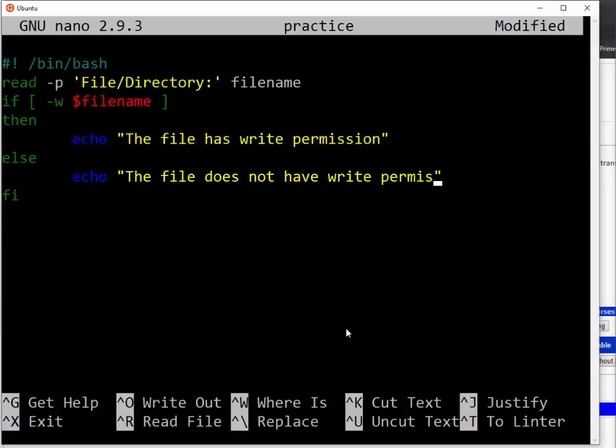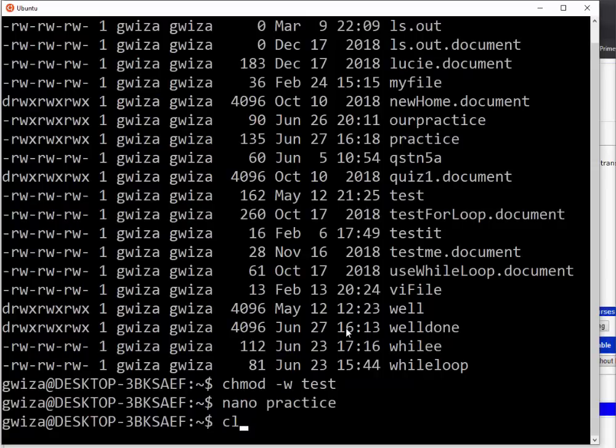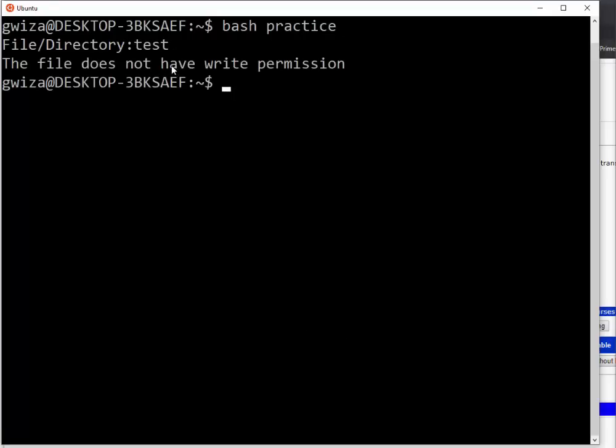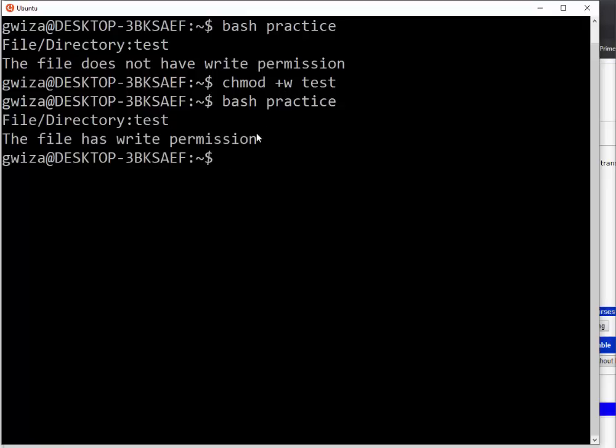So I think you are able to see from here. What I am going to do is bash practice. Let me put my test. So the file does not have write permission. So let me go back and then I put write permission on test. Then I run the bash script again, I put test. So you can see that the file has write permission.